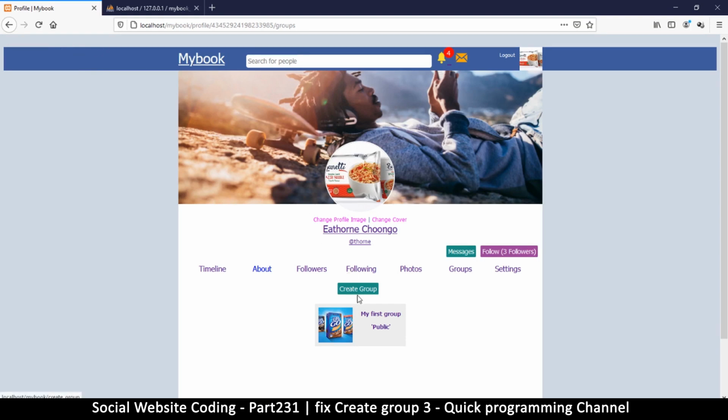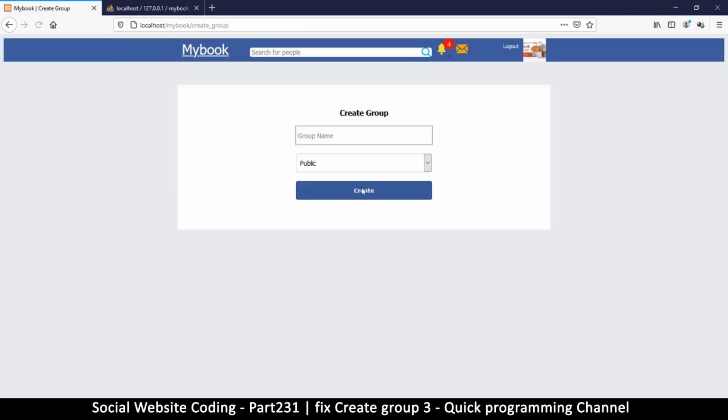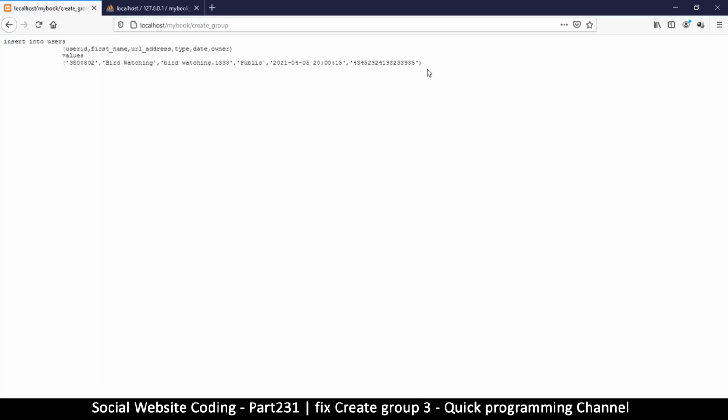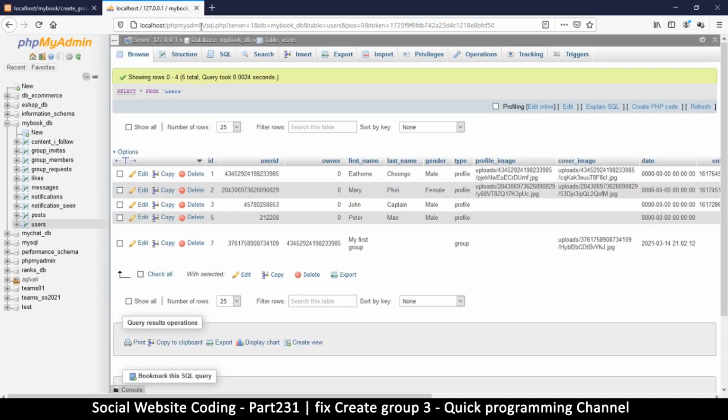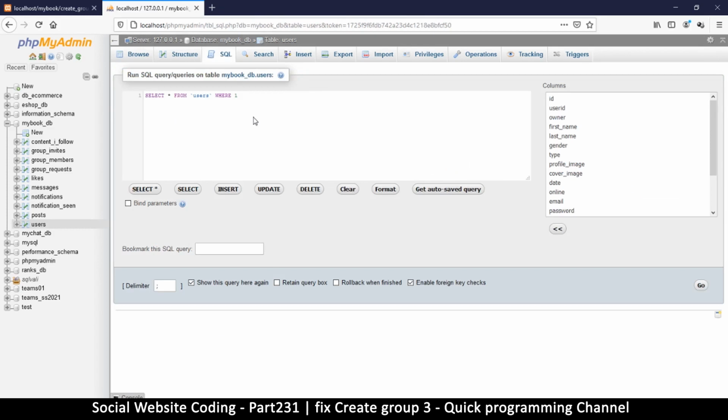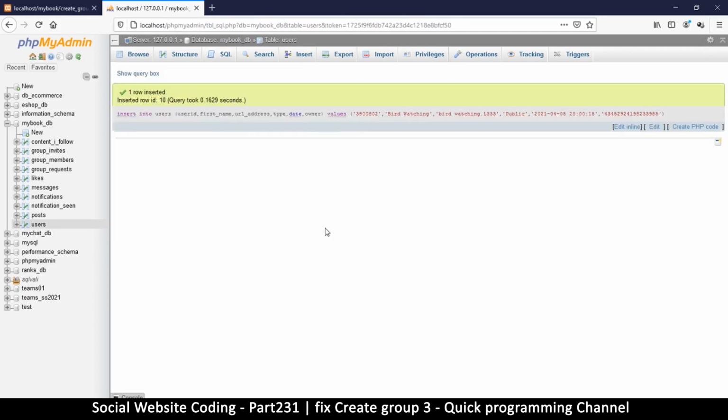So you have to be persistent in finding and solving your errors. You see, it's not always easy to find the error, but you have to be persistent because that's what makes a good programmer. If you cannot persist, you will not make it. So sometimes there are times when I take days to figure out an error, but I keep going because I should as a programmer. So you should have that fighting spirit. So let's copy this back again and try again in the SQL tab. There we go. Every error can be solved.